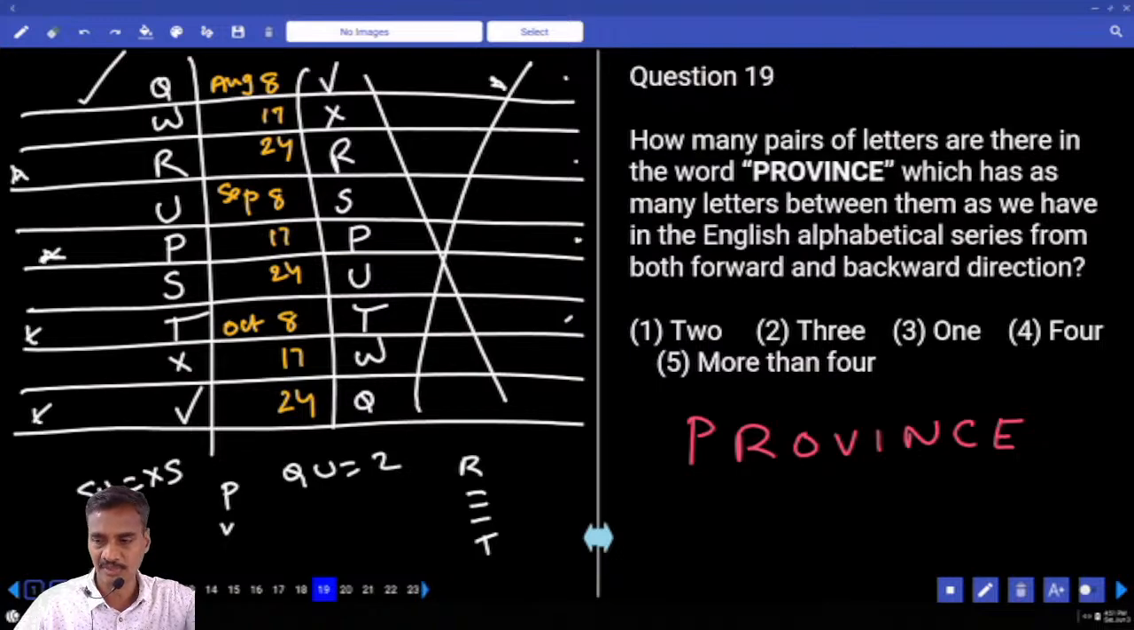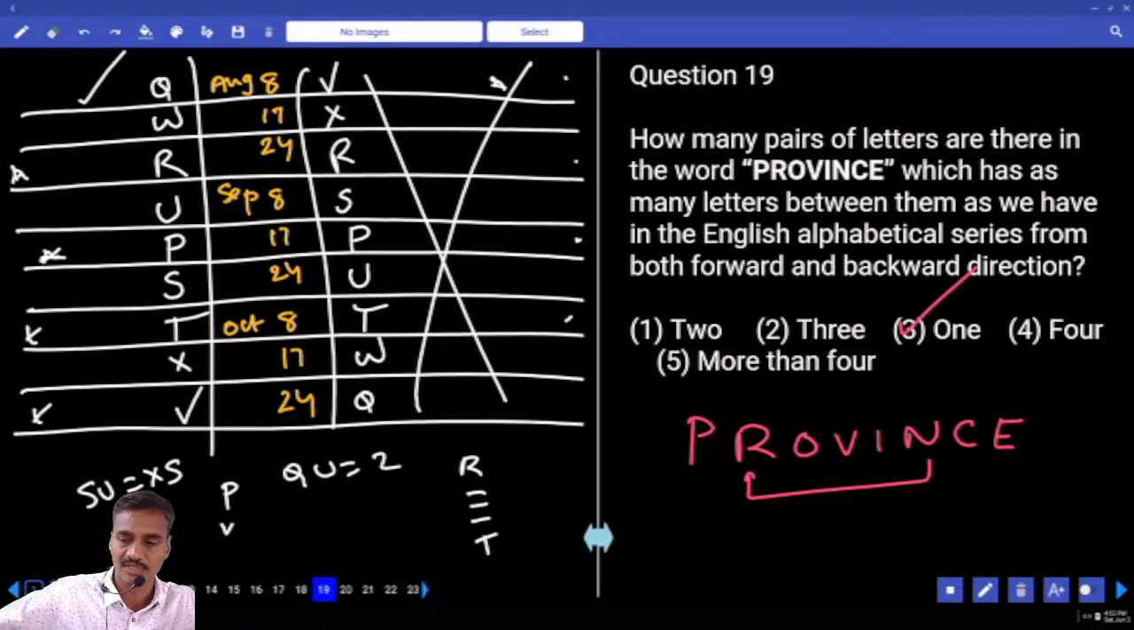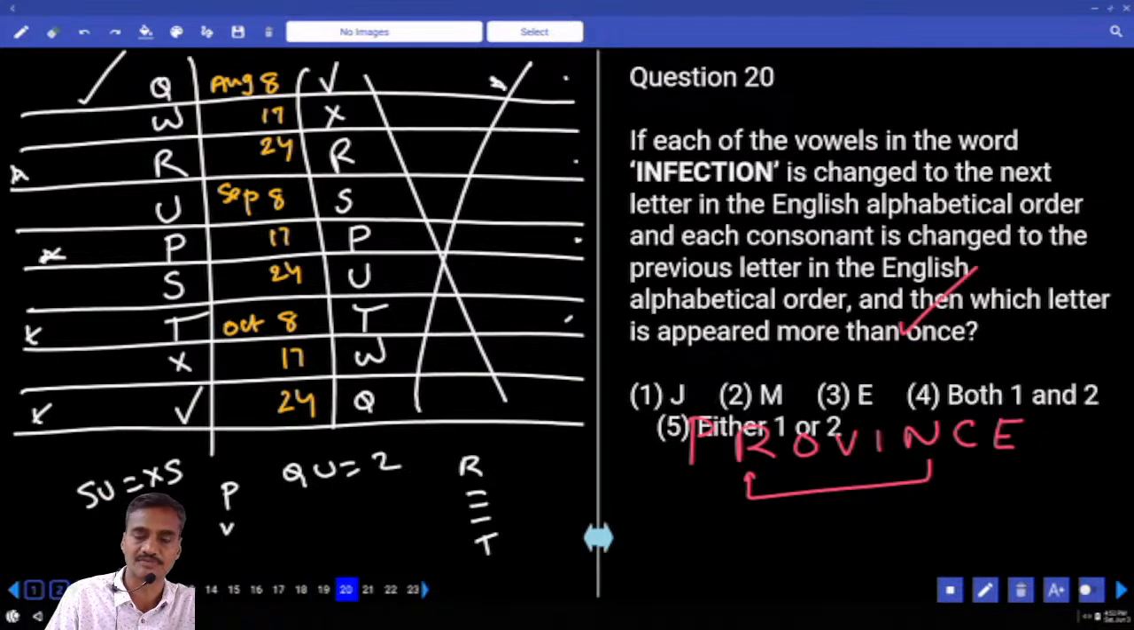And again in the reverse. E, F, G, H, I, J, K, L. C, D, E, F, G, H, I. And N, O, P, Q, R. N to R, there is a pair. Then next one, N to R, and I, J, K, L, M, V, W. Okay, that's it. Hence, how many pairs? Only one. That is choice 3, question number 19.